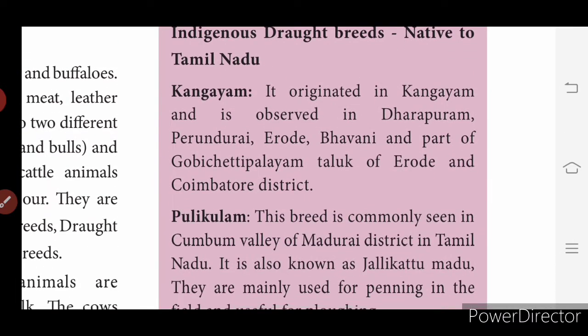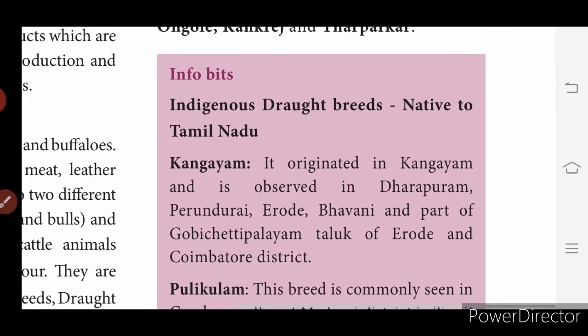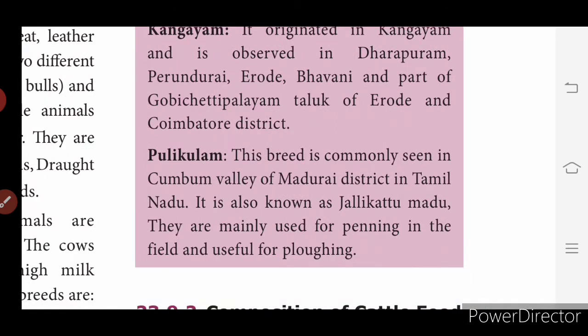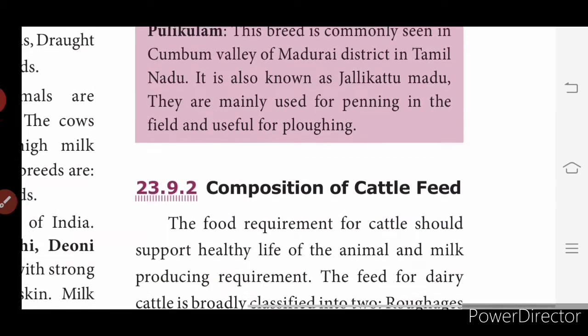So here you have some information. Indigenous draft breeds native to Tamil Nadu. The first one is Kangeyam. It originated in Kangeyam and is found in Dharapuram, Perundurai, Erode, Bhavani and part of Gobichettipalayam taluk of Erode and Coimbatore district. The next one is Pulikulam. This breed is commonly seen in Cumbum Valley of Madurai district in Tamil Nadu. It is also known as Jallikattu Madu. They are mainly used for penning in the field and useful for ploughing.